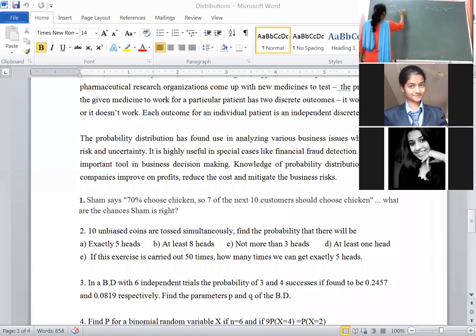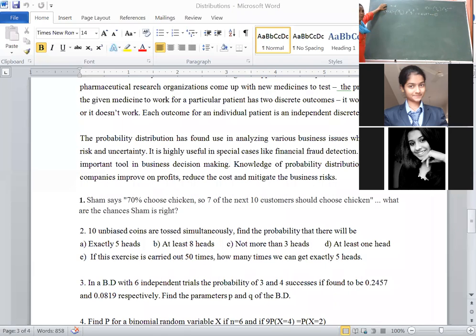That is 6c3. What is p here? Okay, here p we don't know. Probability of 3 successes and 4 successes they have given. P we don't know, that is p to the power of x is p cube. Q to the power of n minus x, that is 6 minus 3, it is 3. Here the value is given. What is the value given? That is equal to 0.2457 is given. Consider this as equation 1.